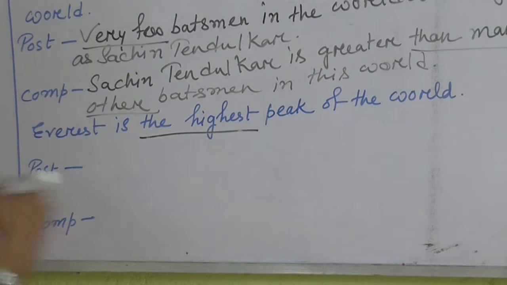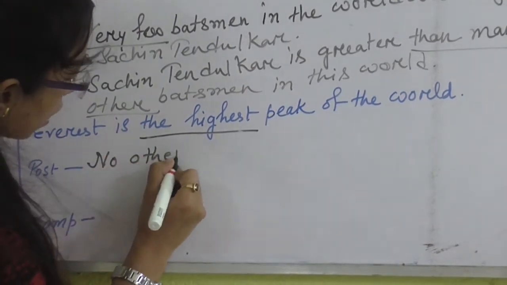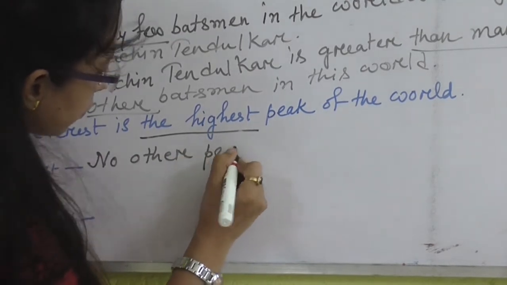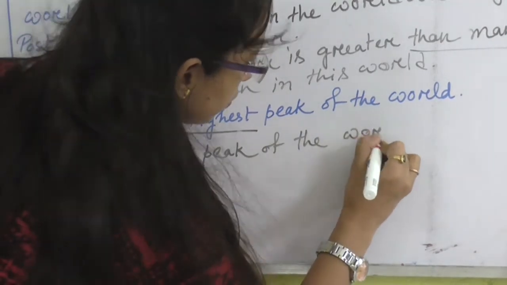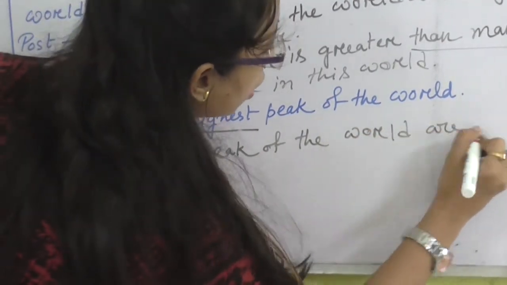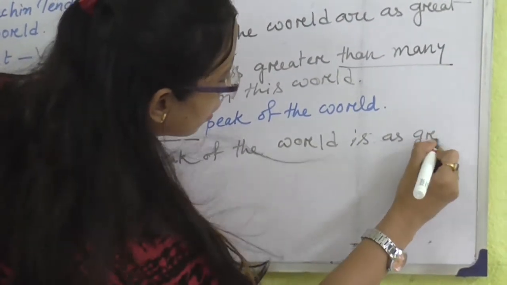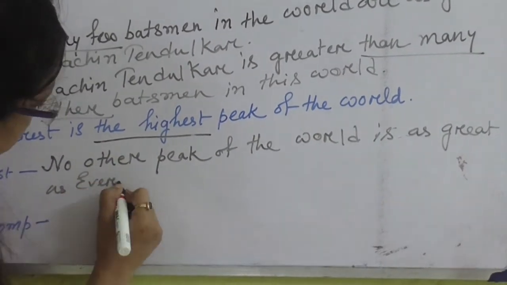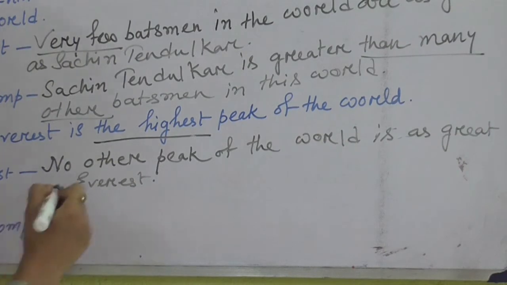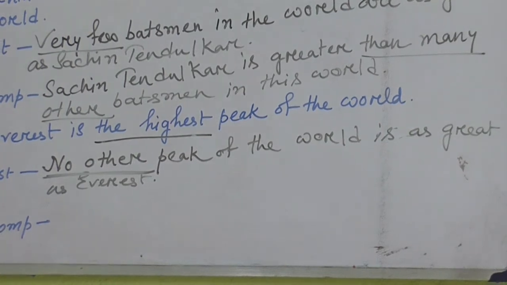So here I need to write: "No other peak of the world is as high as Everest." So when there is no "one of", then we need to use "no other".